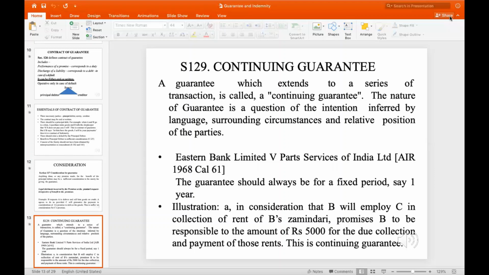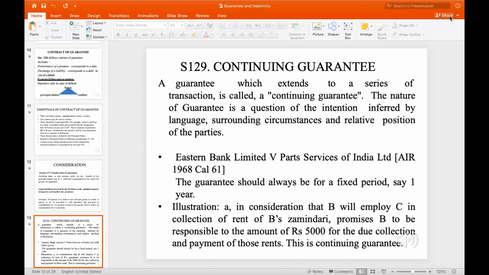Now, what are the examples? A, in consideration that B will employ C in collection of rent of B's zamindari, promises B to be responsible to the amount of rupees 5,000 for due collection and payment of the rents. So what is the consideration here? The fact that the collection of money. And who is the surety here? A is surety for collecting B's money. It will be said that A will be taking responsibility to do so.